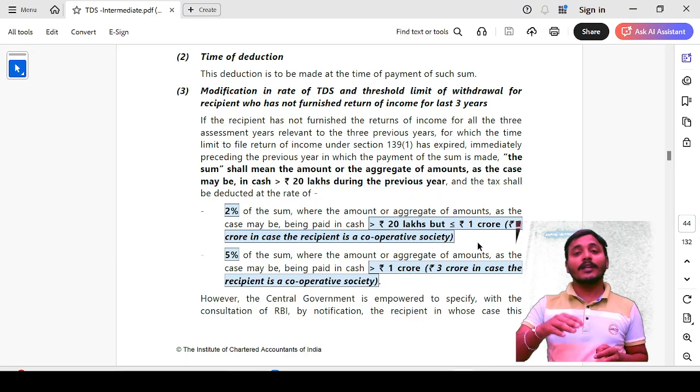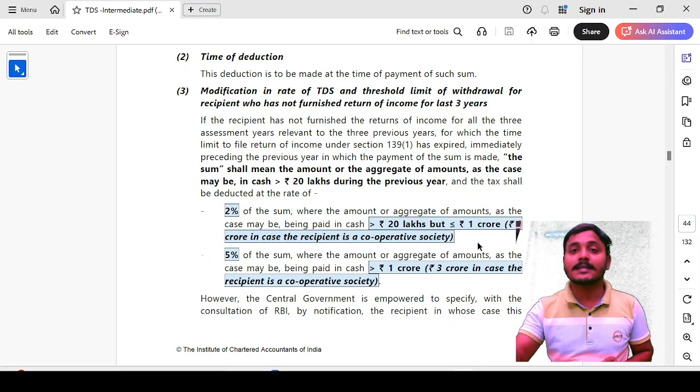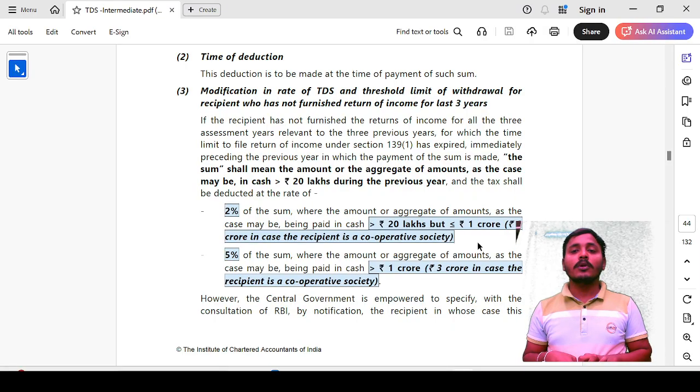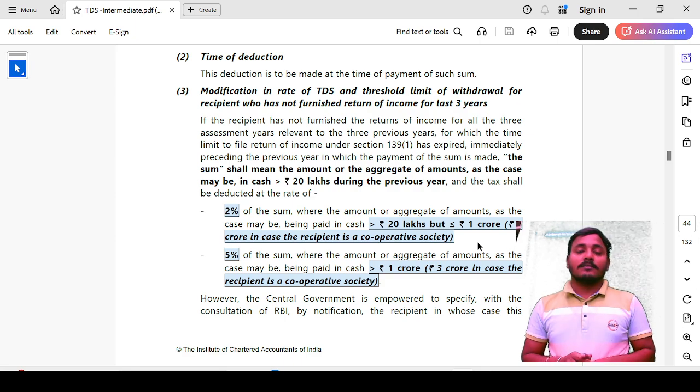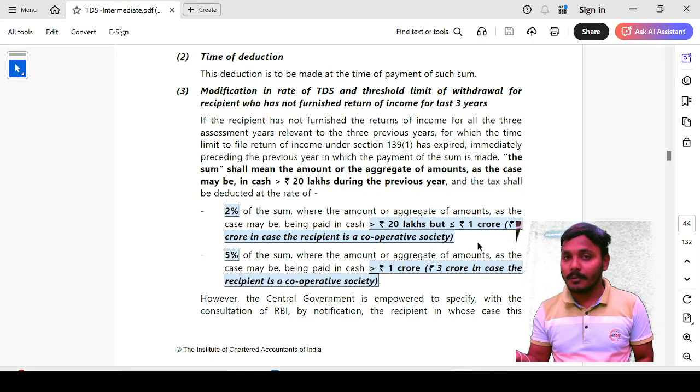Exceeding 20 lakh rupees, 2% TDS rate is applicable, but only up to 1 crore. Up to 1 crore, this applies. For a cooperative society, the 3 crore limit is applicable.